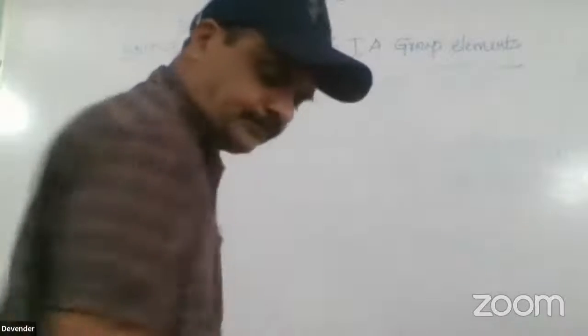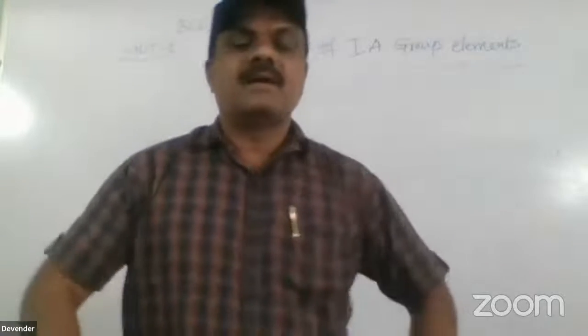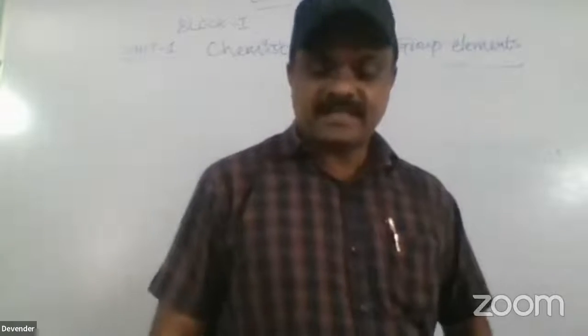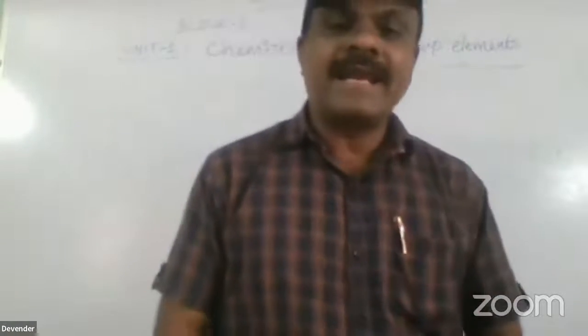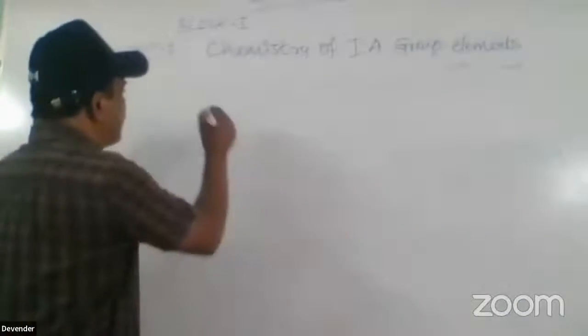Now, some elements have a diagonal relationship. What do you mean by the diagonal relationship?